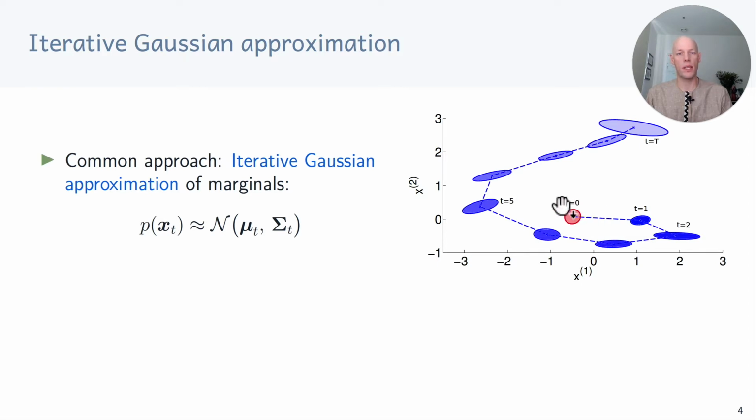So we start off with a Gaussian state distribution at time 0 and then push it iteratively through the dynamics function and approximate at every time step using a Gaussian until we reach time step capital T at the end. The question is how to determine the mean and the covariance matrix. There are some classic approximations that have been around for decades and which are heavily used in engineering. For example, we can linearize the transition function locally and compute the mean and covariance of the next state distribution in closed form. This kind of approximation is at the heart of the extended Kalman filter.